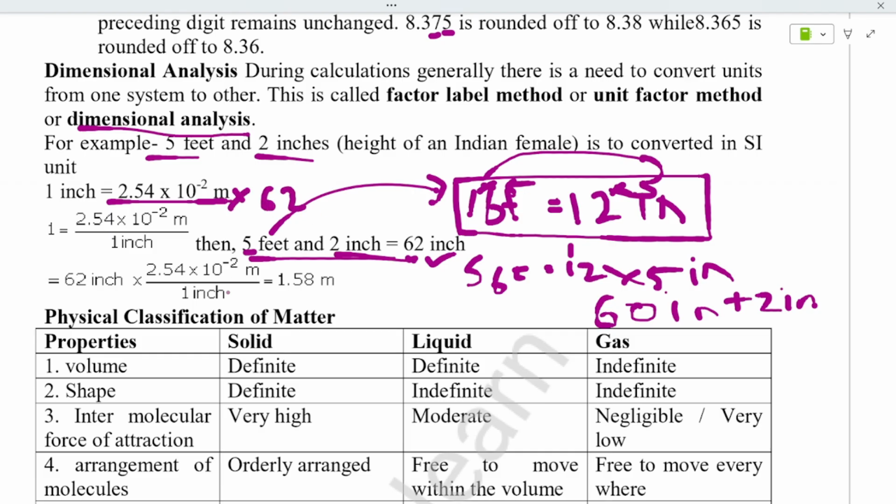As simple. Okay. 62 into 2.54 into 10 power minus 2 meter divided by 1 inch, because you have this as 62 inch. For 1 inch it is that much, so for meter it will be this divided by this, right? So you have to multiply, and you will get the answer as 1.58 meter if you calculate this.